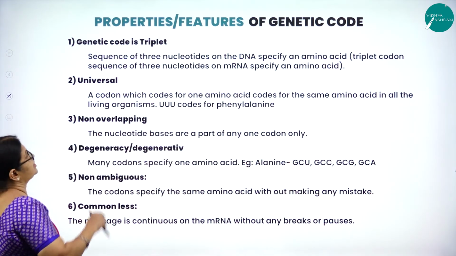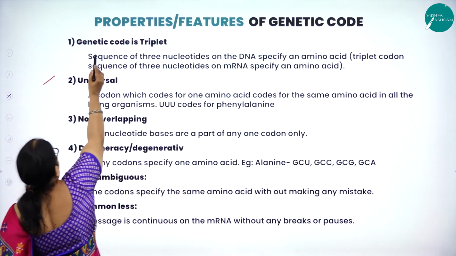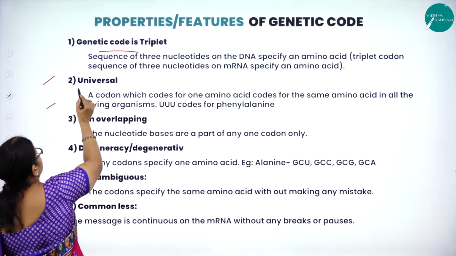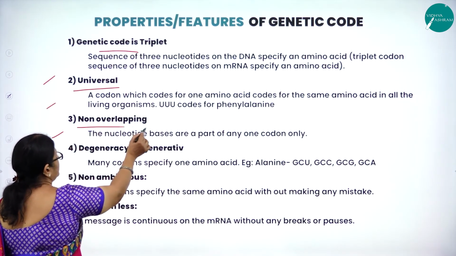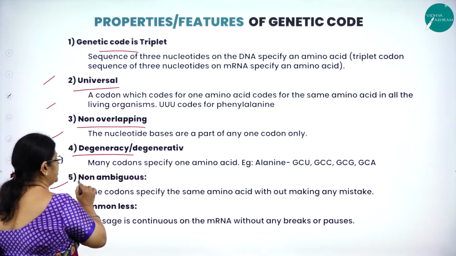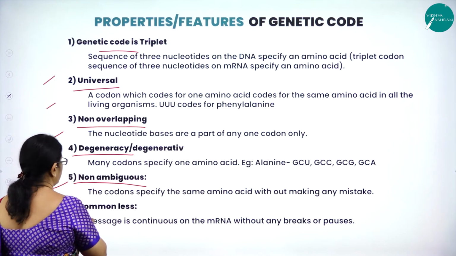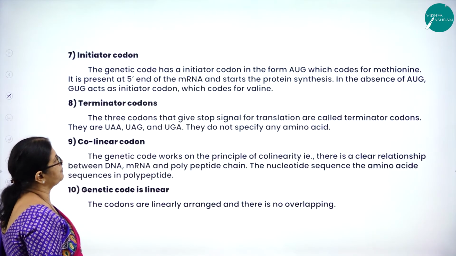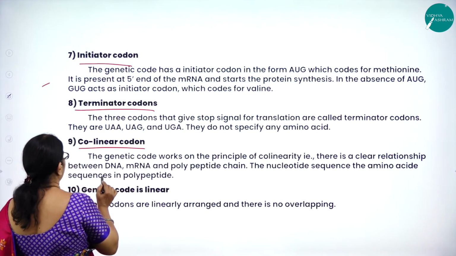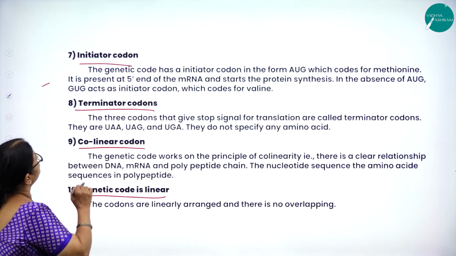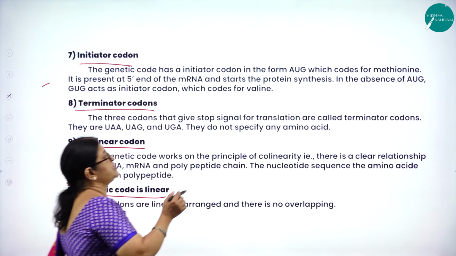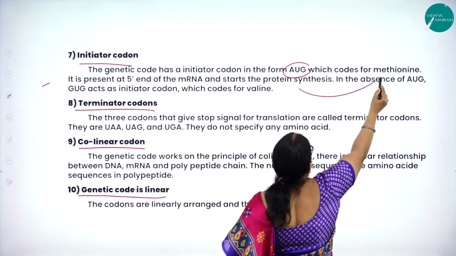So, I repeat. What are the properties or features of genetic code? Very important from the examination point of view, which is usually asked for 2 marks. The genetic code is triplet, universal, non-overlapping, degenerative or exhibits degeneracy, non-ambiguous, and commaless. Then, we can come across initiator codons, terminator codons, collinear codons, and the genetic code is linear. So, what do you mean by initiator codon? The genetic code has an initiator codon. For example, I told you, AUG is the initiator codon which is going to code for methionine.